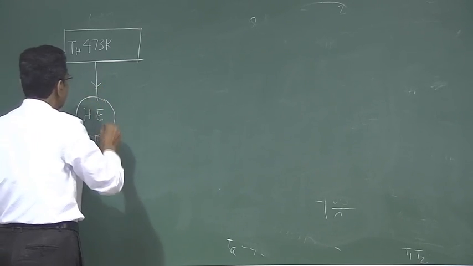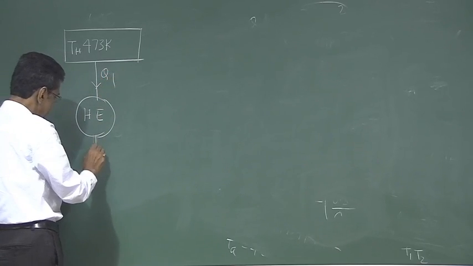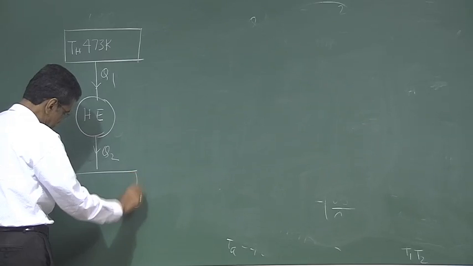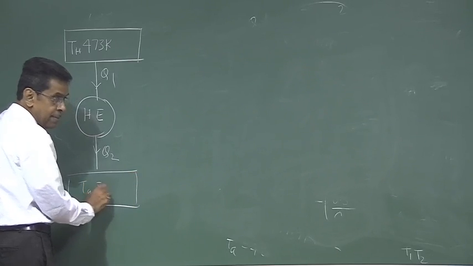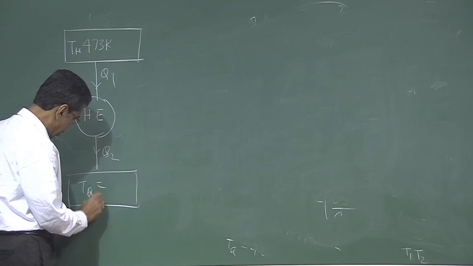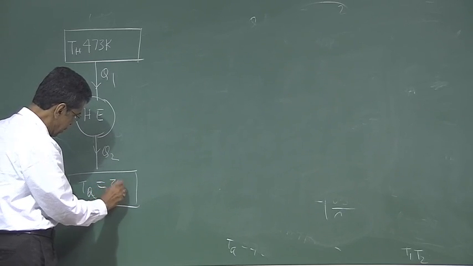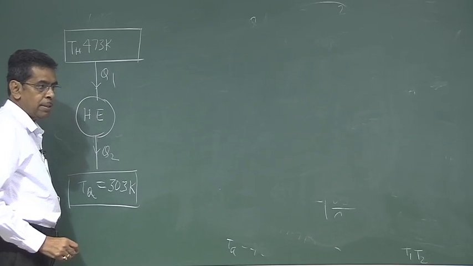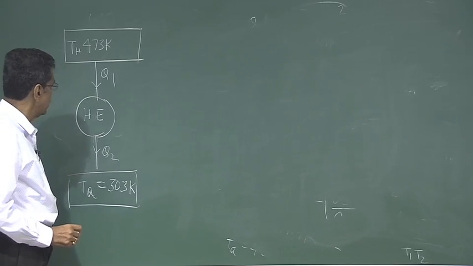The heat engine takes heat Q1 and rejects Q2 to the ambient temperature TA, which is 30 degrees Celsius. That means 30 plus 273, 303 K.